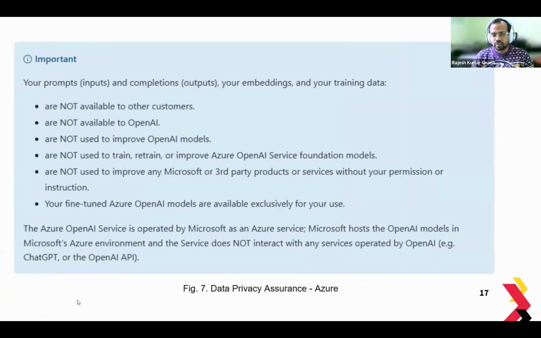From Azure's perspective, this is a screenshot from their data privacy assurance webpage. It says that your prompts and completions, so basically your questions and responses, your embeddings and the training data are not available to other customers. They're not available to OpenAI, although you're interacting with OpenAI's GPT-4o model, and are not used to improve OpenAI models, not used to train, retrain, or improve Azure OpenAI services, and not used to improve any Microsoft or third-party products.